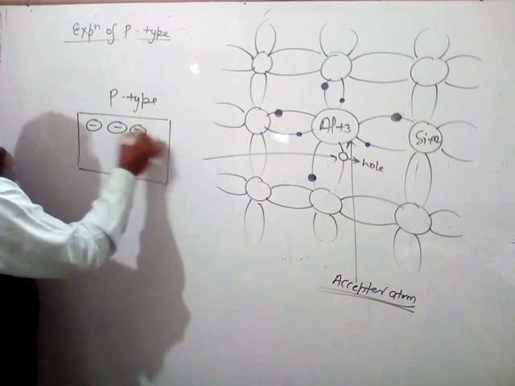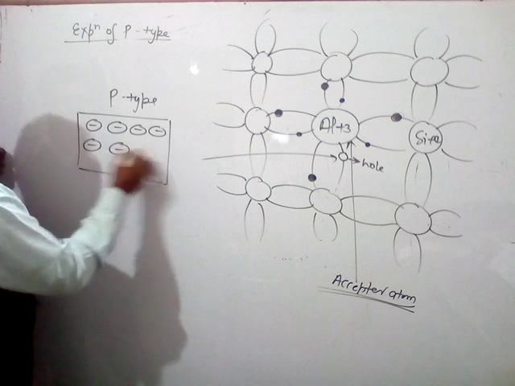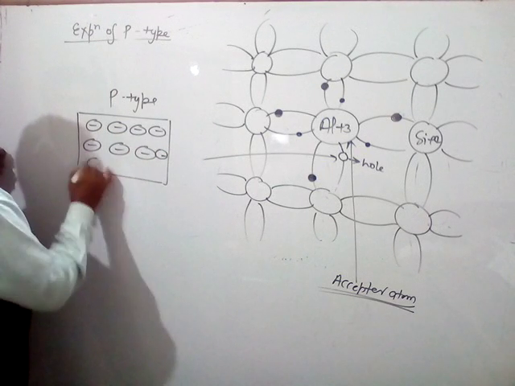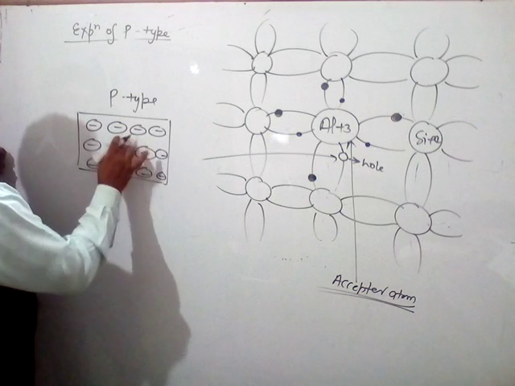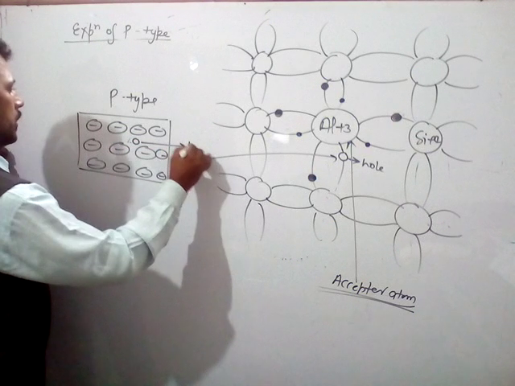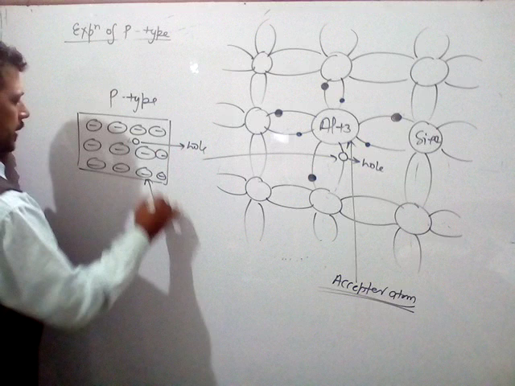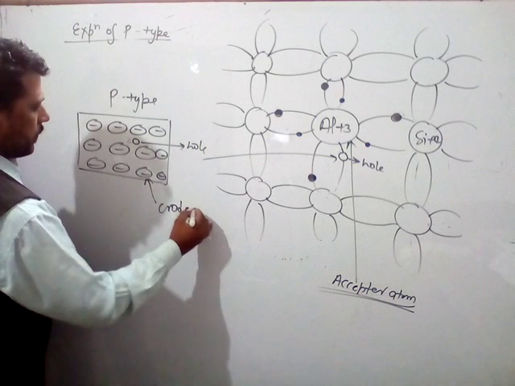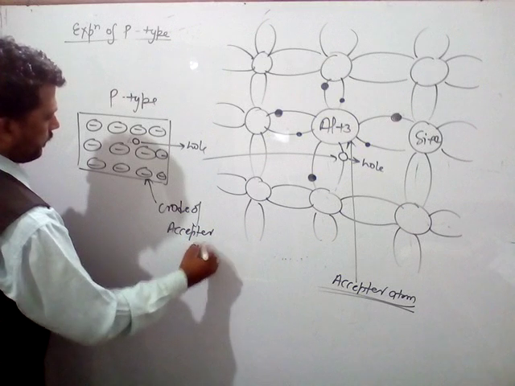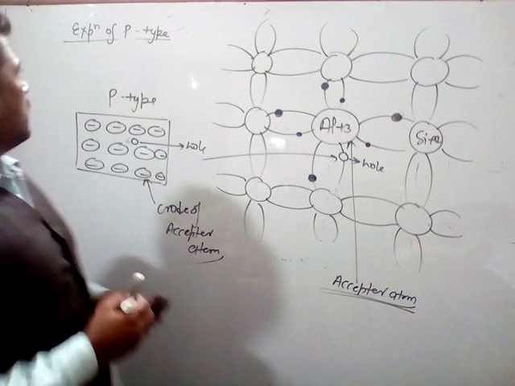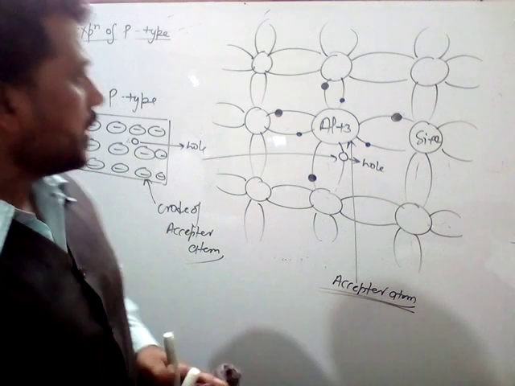This is the symbol of the acceptor atom and this is the hole. Okay, so in this way we explain the p-type of semiconductor.